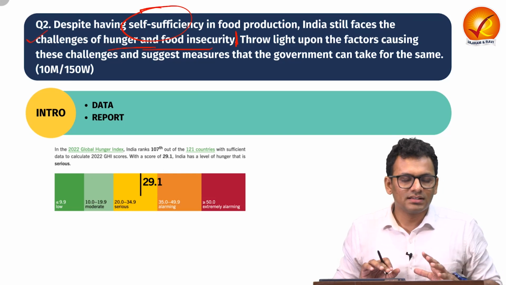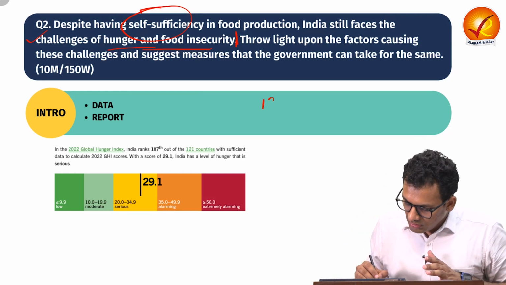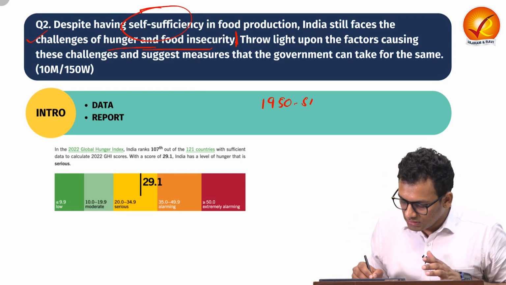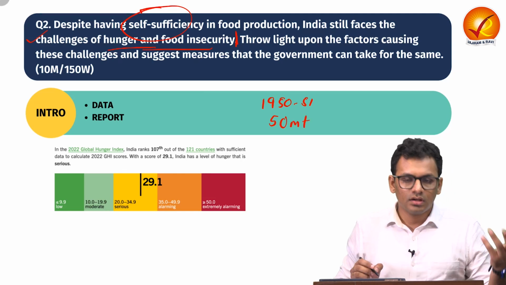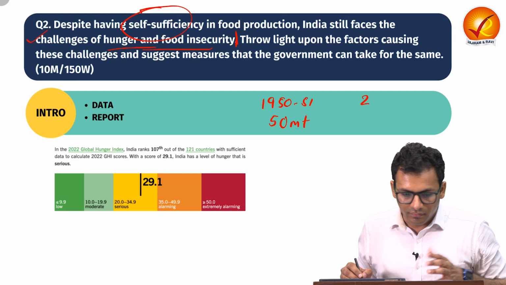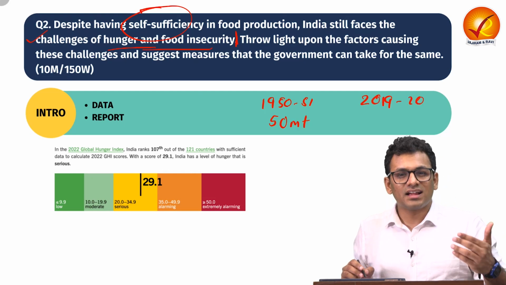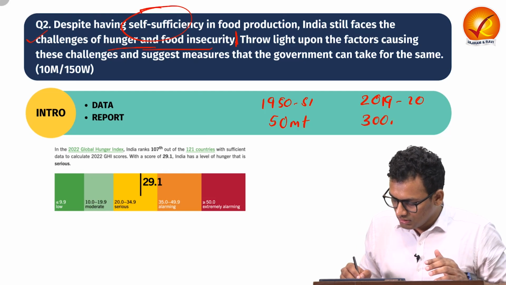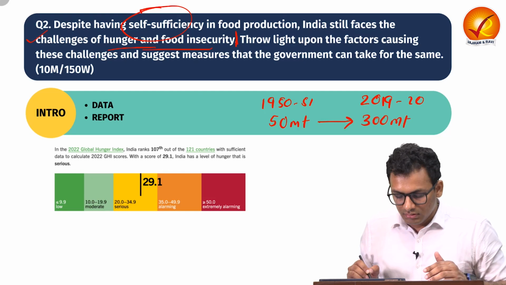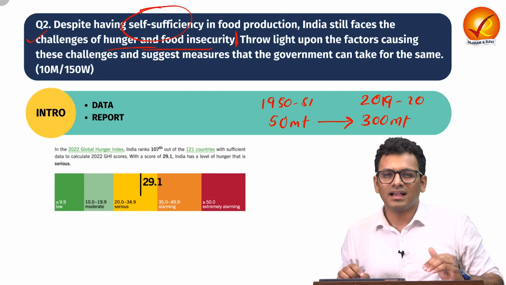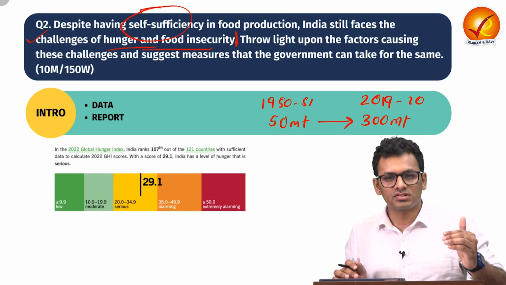So you can convert this for the introduction. You can talk about how in 1950 to 51, India was producing 50 million tons of food, which now if you fast forward to 2019-20, we are doing 6 times more food production, that is 300 million tons. Now that definitely reflects that India has progressed with respect to the food production.